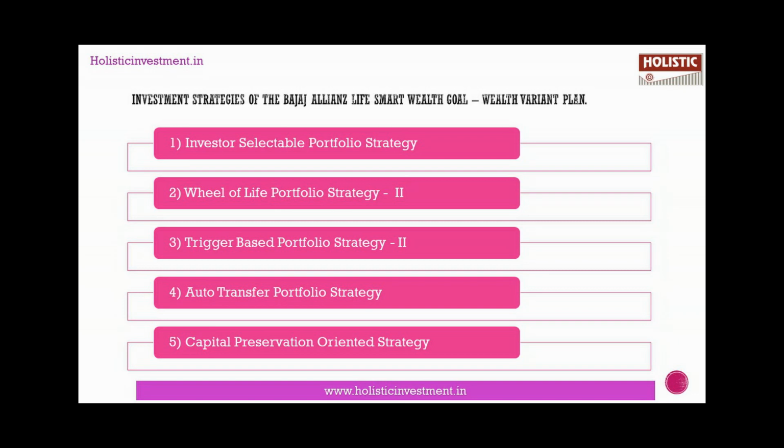Fourth investment strategy is Auto Transfer Portfolio Strategy. This strategy helps you to invest your money systematically by automatically transferring your money every month from a low risk fund to a fund of your choice. In this portfolio strategy, your premium will be allocated to bond fund or liquid fund as specified by you. The proportion of the fund value transferred is equal to 1 by the outstanding number of months till the next premium due date. The last one is Capital Preservation Oriented Strategy.